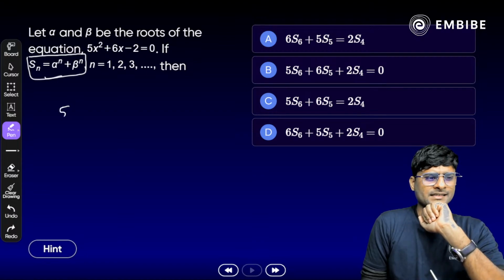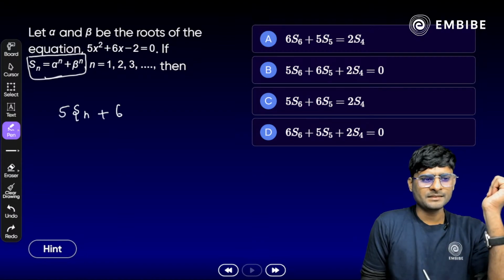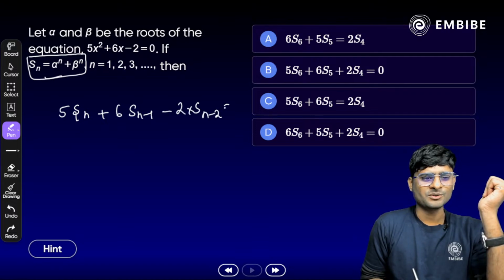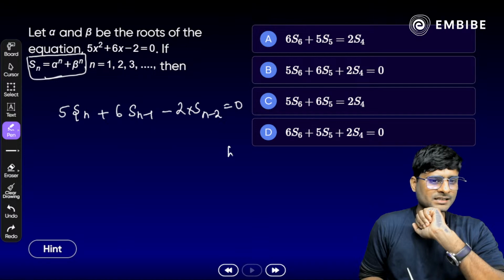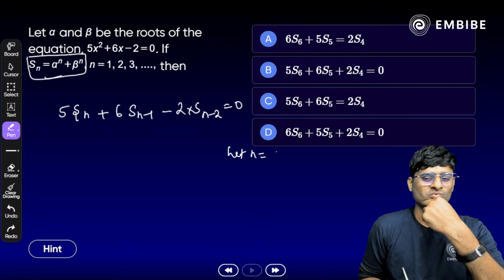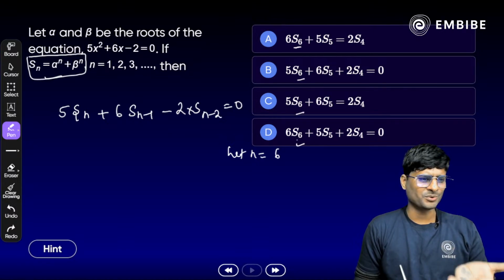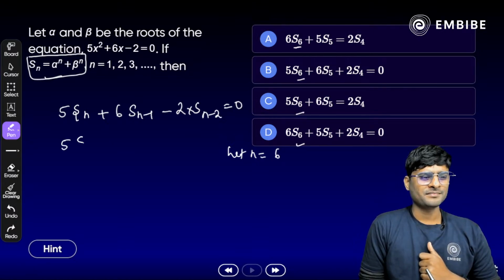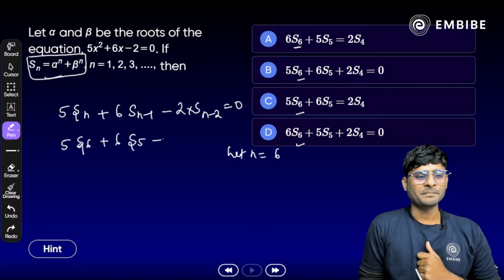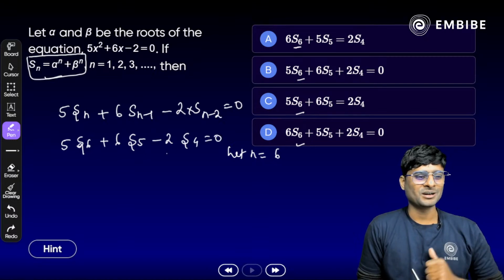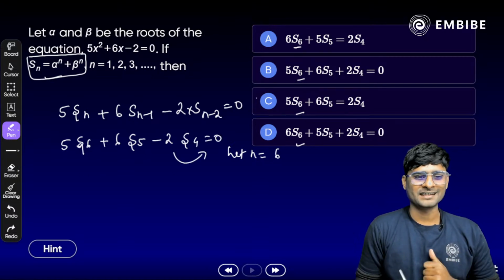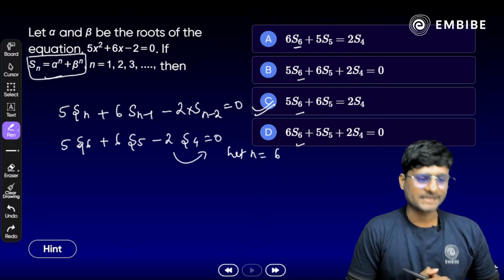Yes, easily we can apply here. 5 times Sn plus 6 times Sn minus 1 and minus 2 times Sn minus 2 is equal to 0. Yes, we just substitute, let n equal to which number? 6. If we substitute 6 here, obviously the highest one is 6 here. Through the options you can go here. So we will get the answer here. 5 times S6 plus 6 times S5 minus 2 times S4 is equal to 0. Now once we transpose the term, we will get the answer option C here. Yes, all of you have given the right answer.